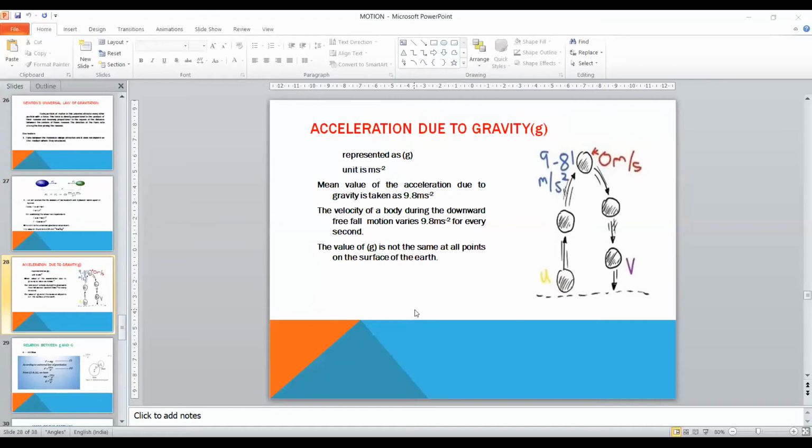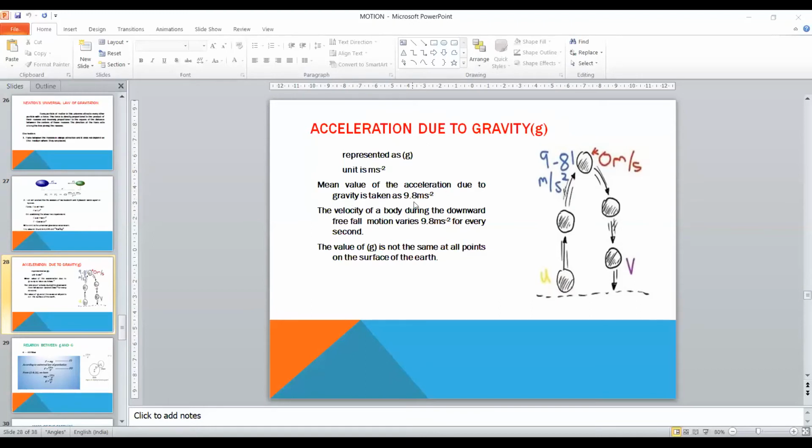When we throw an object upwards, it goes upwards, and after some time the velocity ceases and it comes down. As it comes down, it comes with an acceleration, which is the acceleration due to gravity of the earth. This acceleration due to gravity of the earth is represented by the small g, and its unit is meter second minus 2. The mean value of acceleration due to gravity is taken as 9.8 meters second minus 2.